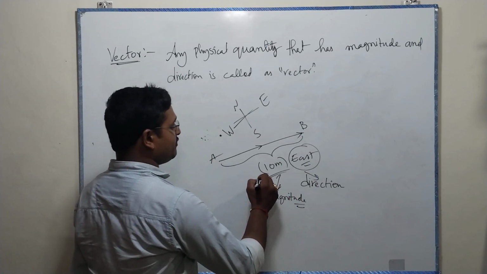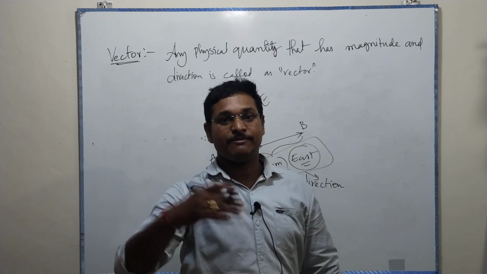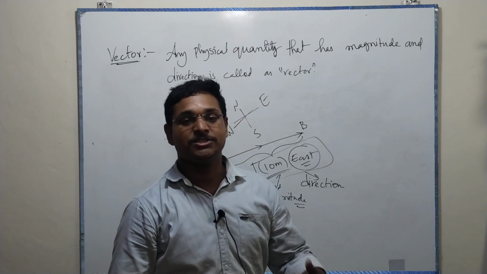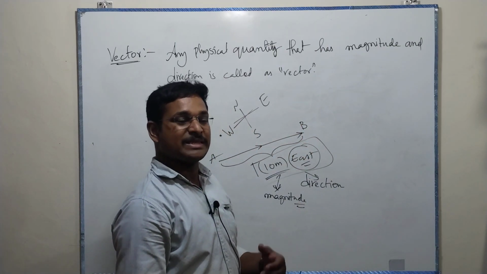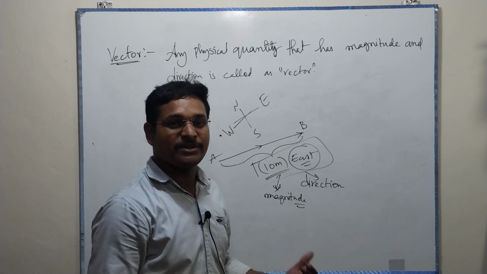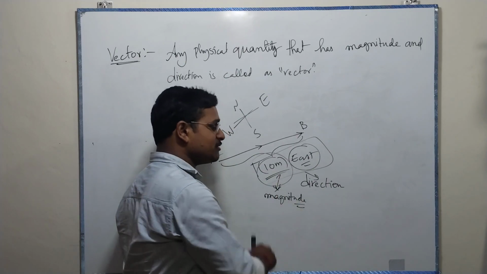It is having now 10 meters towards east. The train is moving towards east. The flight is moving towards east with some 100 kilometers per hour, with some 300 kilometers per hour. This 300 or 100 or 10, whatever it is, is nothing but magnitude. How much the quantity is, is nothing but magnitude.